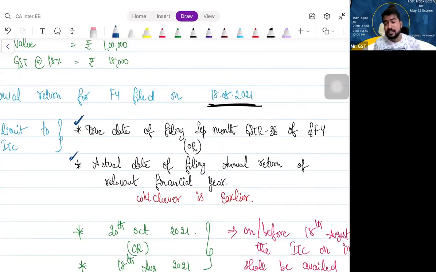Before that, you should have availed ITC. After that, even though you have all the documents, even though it is reflecting in your 2A, you cannot avail it. Is that clear? Is that clear?